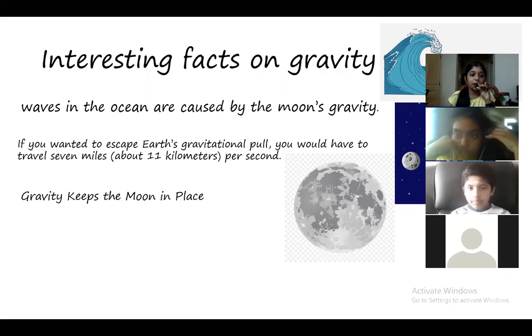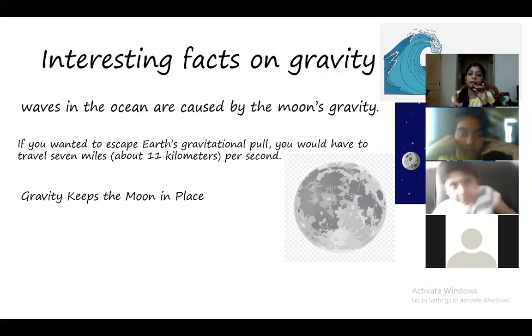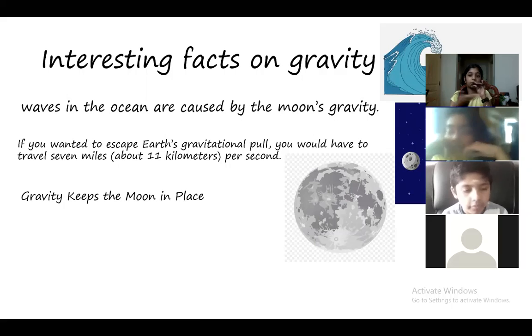So the next is, if you wanted to escape Earth's gravitational pull, you would have to travel 7 kilometers per second. So if you wanted to go away from Earth's gravity, you should go 7 kilometers in 1 second. In just 1 second, you have to go 7 kilometers, okay? And then next is, gravity keeps the moon in place. So gravity only keeps the moon in place. It is rotating, right? It is because of gravity.